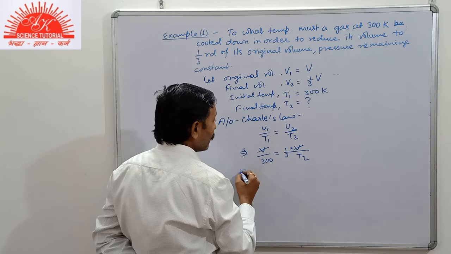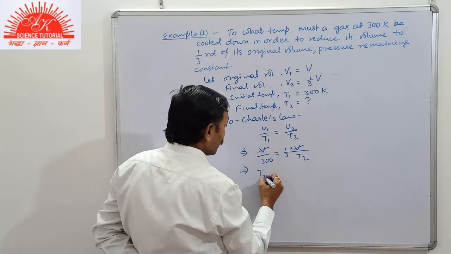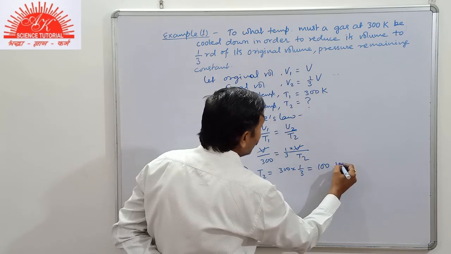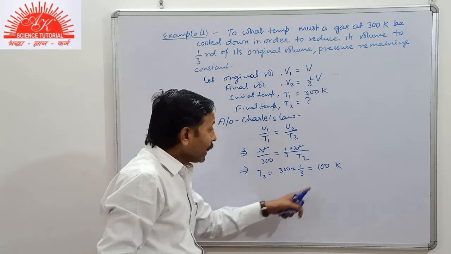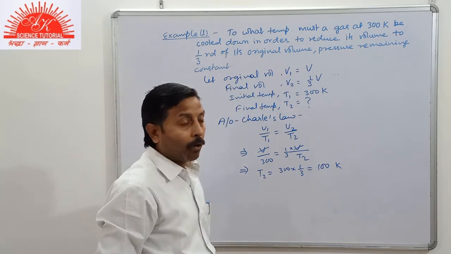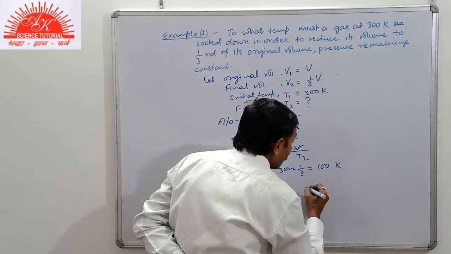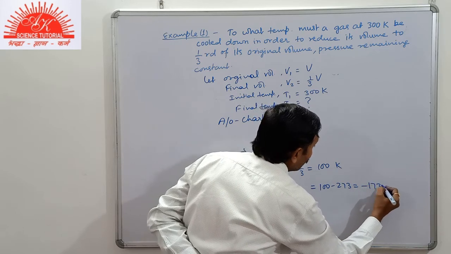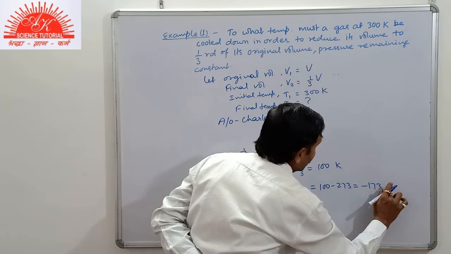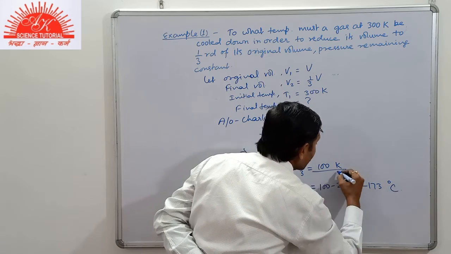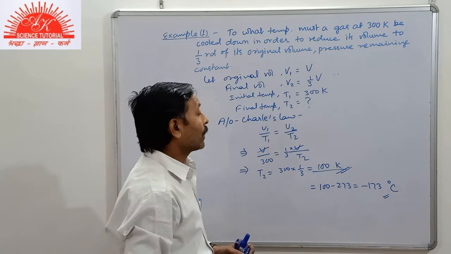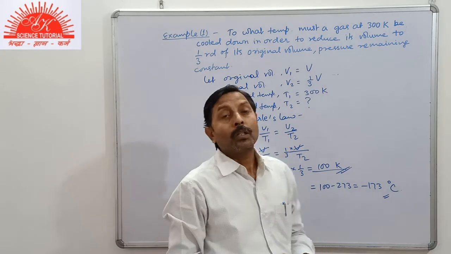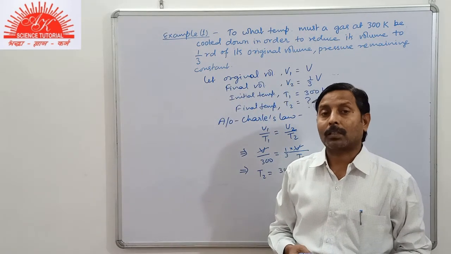Now V is cancelled and T2 equals 300 into 1/3, hence 100 Kelvin. You can leave the answer in Kelvin, or subtract 273, that is 100 minus 273, hence minus 173 degrees Celsius. So if you use this sequence, you will be able to solve all problems related to Charles' law.